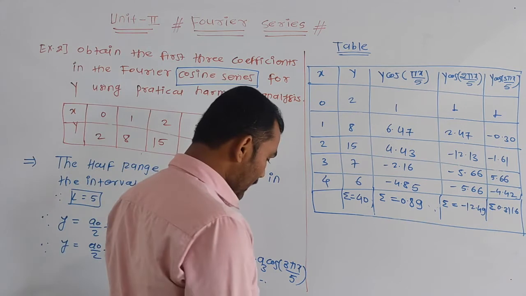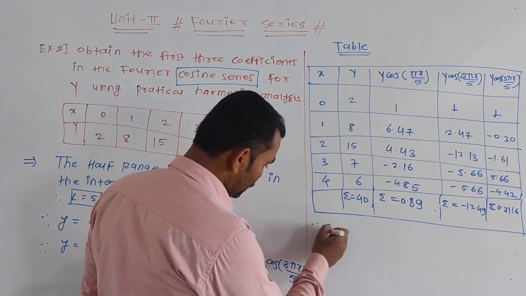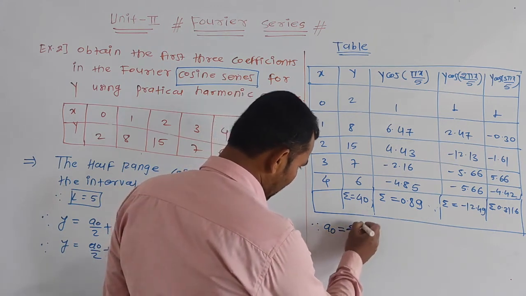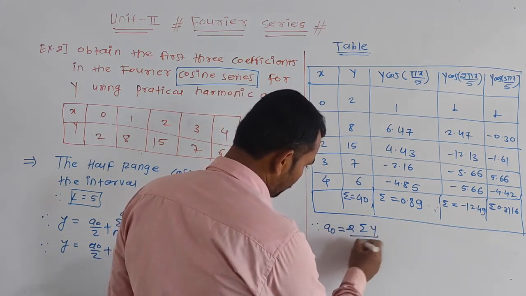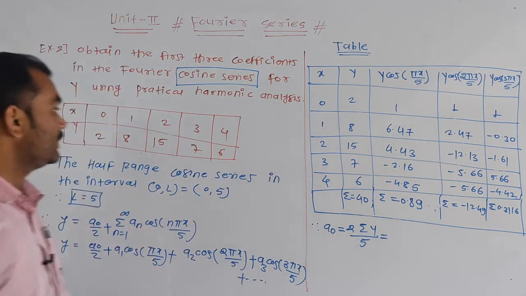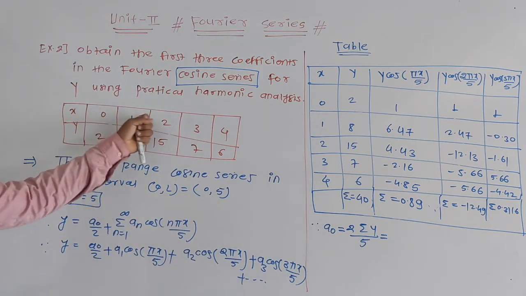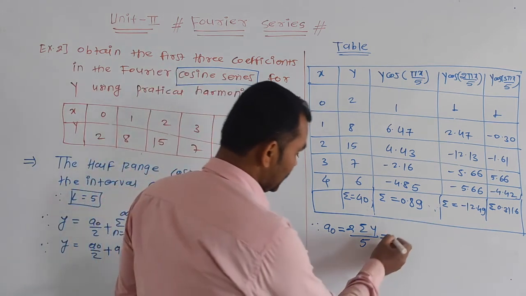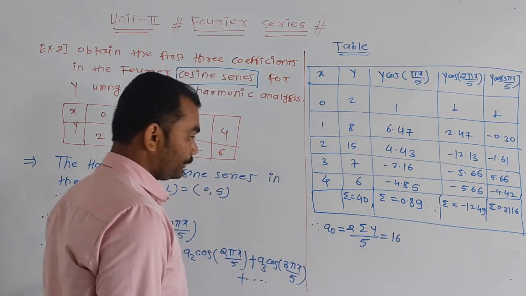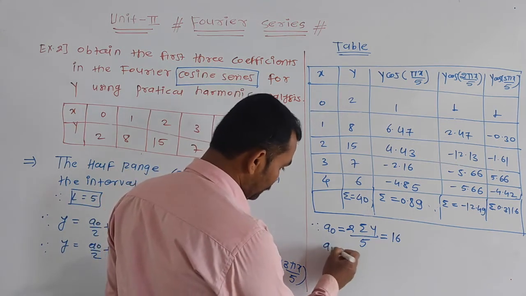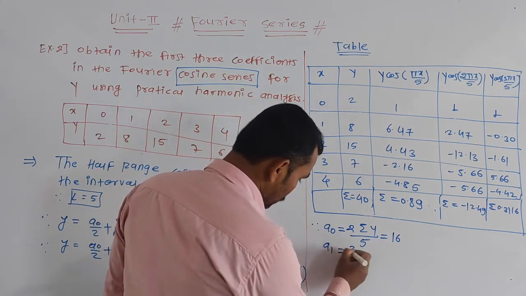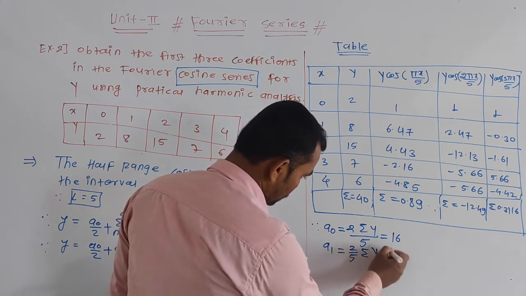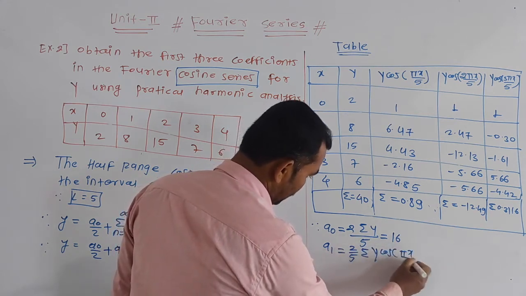Now therefore a0 is equal to 2 times summation y divided by 5. The number of subintervals here is 5, that is the value of n: first interval, second, third, fourth, fifth. Number of subintervals is 5, we get 16. Then the value of a1 is 2 by 5 summation y cos pi x divided by 5.